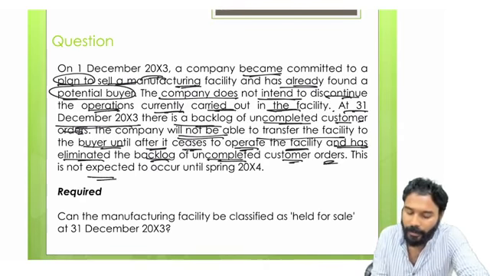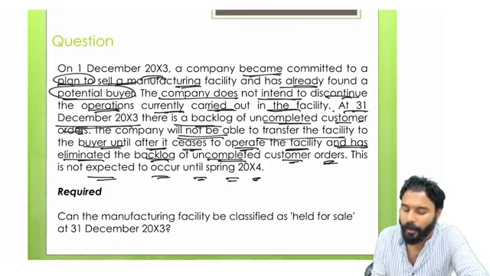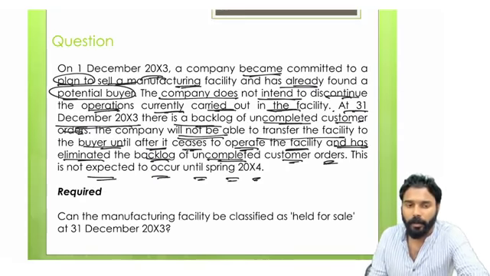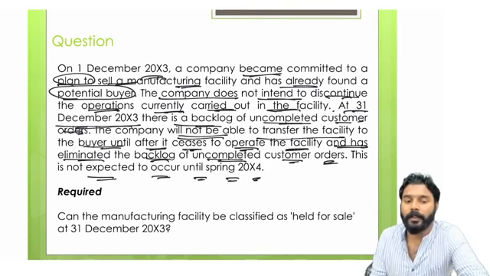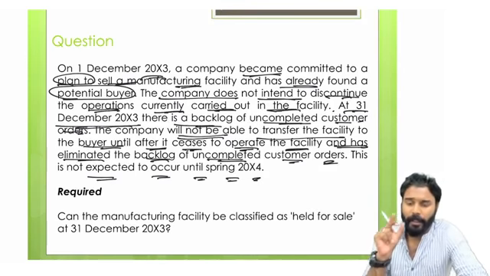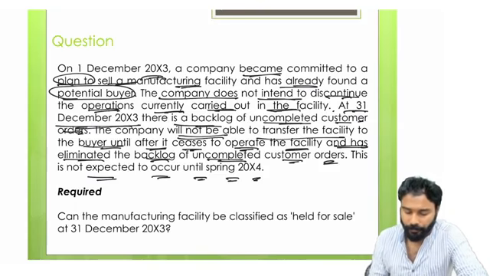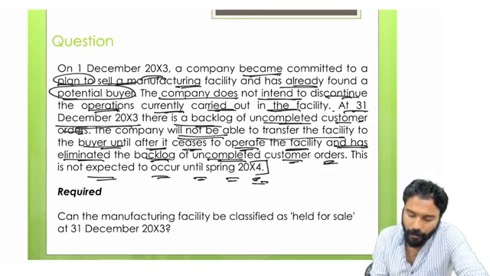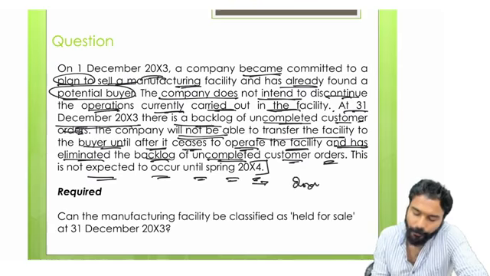And this is not expected to occur until spring 2004. So there are backlog orders. The company will not transfer the facility to the buyer until it ceases to operate the facility and has eliminated the backlog of uncompleted orders. And this will occur only in 2004.